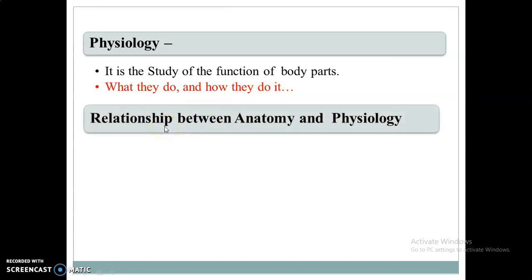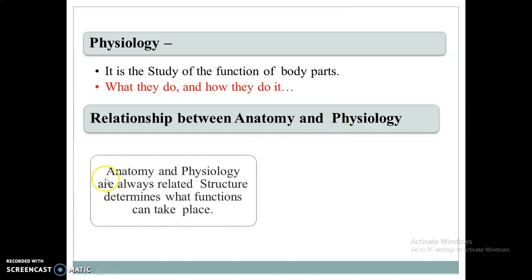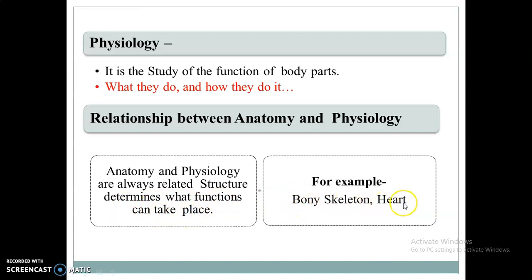So, what is the relationship between anatomy and physiology? Think about that. Anatomy and physiology are always related, as structure determines what functions can take place. For example, the bony skeleton and the heart. The bony skeleton provides support to the body, and the heart is involved in the conduction system which circulates the blood all over the body.